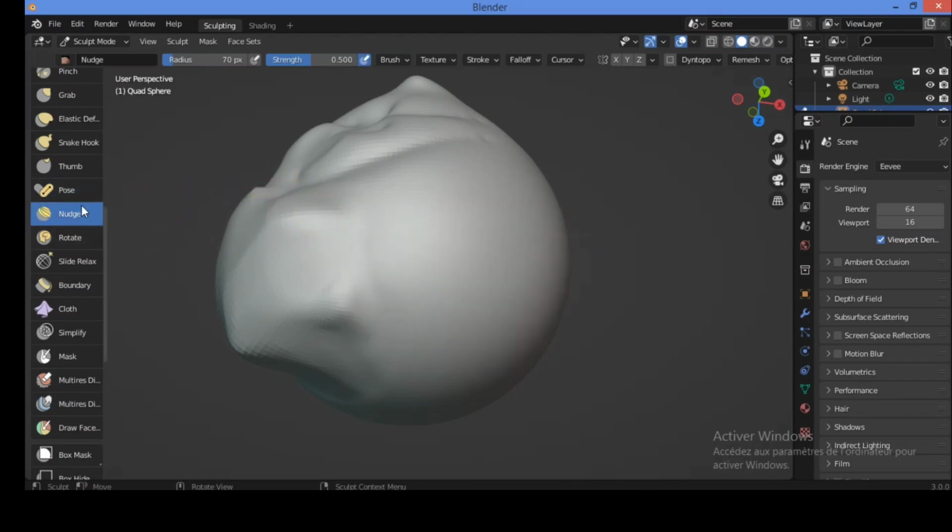Now let's discuss the nudge brush. This brush moves vertices in the direction of the brush stroke. Let's try it. On this location, hold and drag. You can see the effect that all vertices over here are pulled inwards to move. For example, let's try it again. You can see the effect.